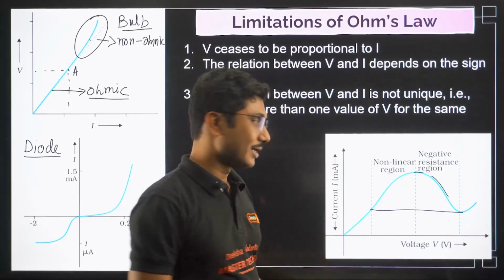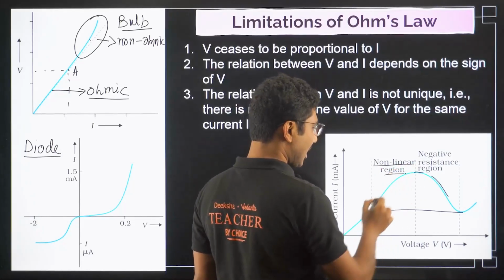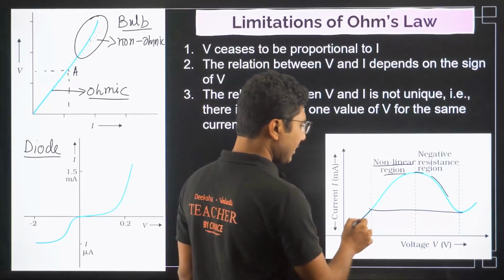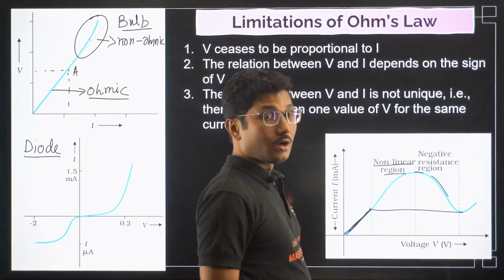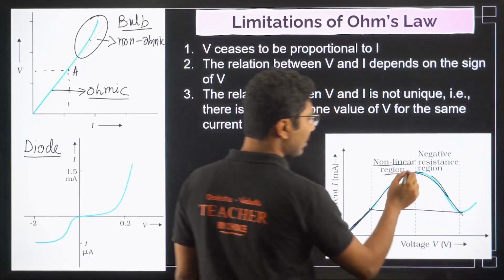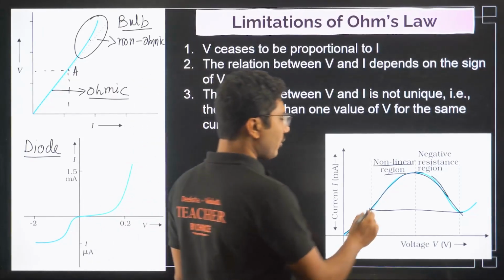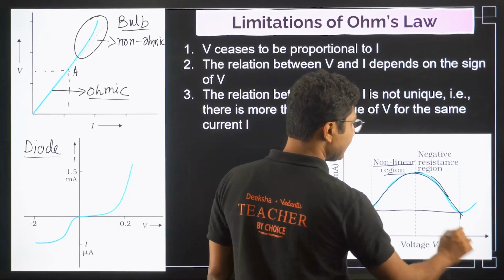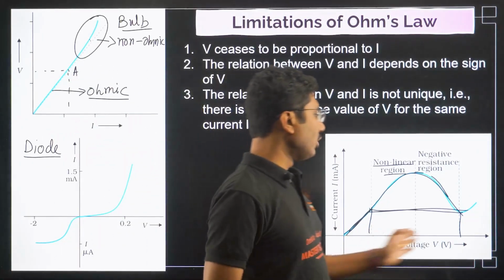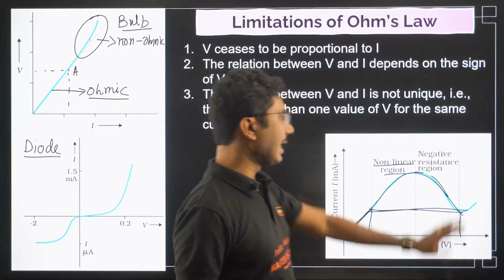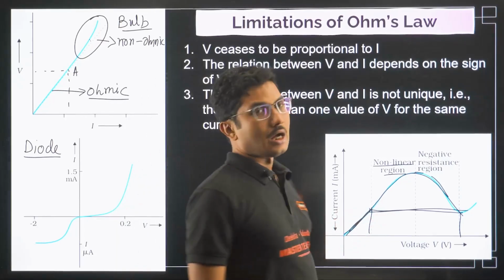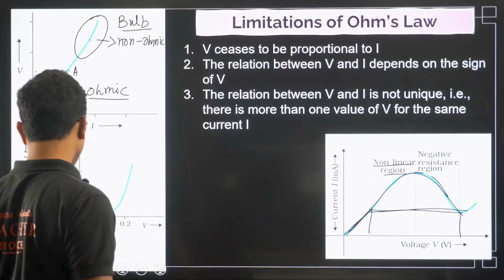So this is a negative resistance part, and this is called the non-linear region. Up to this point it is linear, it is ohmic, and there is no problem. But after this, it is not only getting non-linear, also for two values of voltage you are getting the same value of I, which is not possible. V is proportional to I, so if voltage increases, current should also increase, but that is not happening here. This is also a non-ohmic conductor; only up to this point is it ohmic.